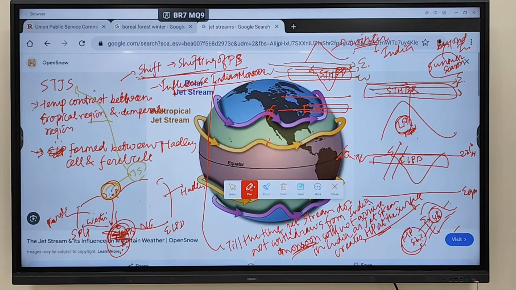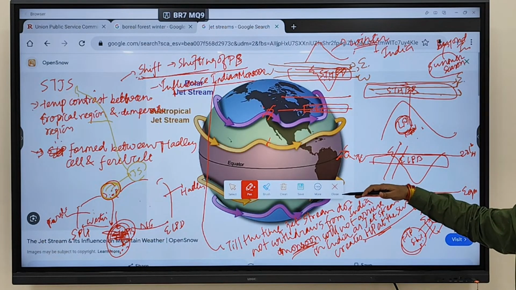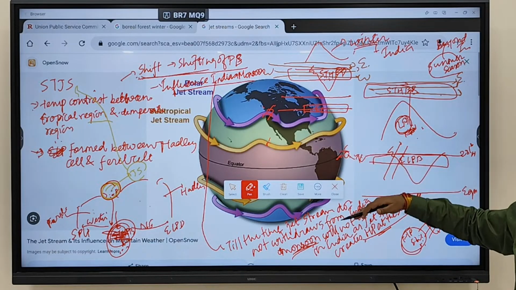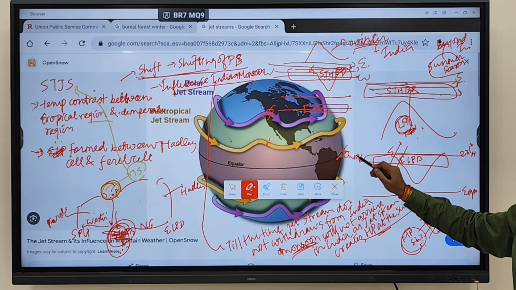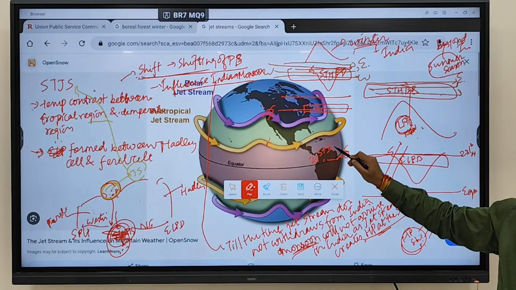So generally the jet stream withdraws in the month of May. In the month of May, you generally see withdrawal of the jet stream from here to here. Why? Because by the time May comes, you see the sun is moving from the equator towards where? Towards the Tropic of Cancer region. You know that the sun reaches the Tropic of Cancer at which time? 21st June.